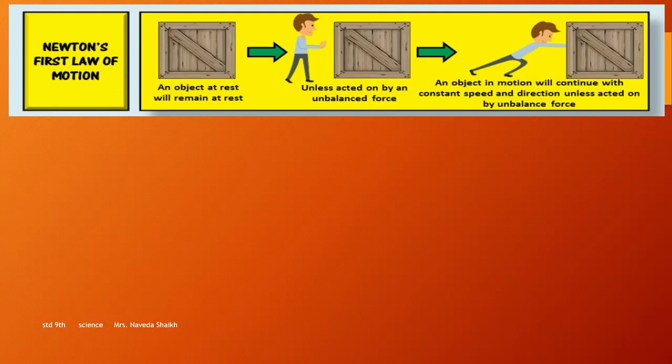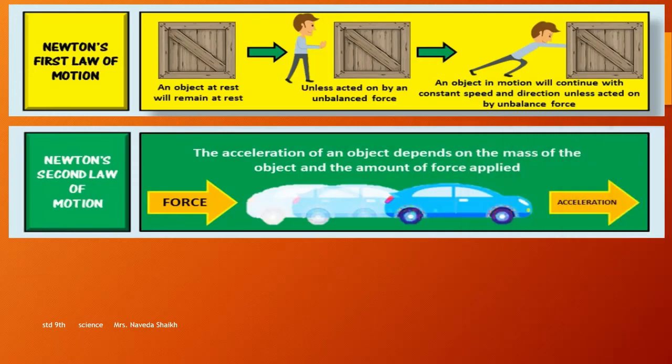So now we move on to Newton's second law of motion. The second law states that the acceleration of an object, acceleration meaning how fast that object is moving, depends on the mass of the object. If the object is very massive and very huge, the acceleration will depend on that. If it is very huge, it will require more force to move, right? As we studied in the previous slides.